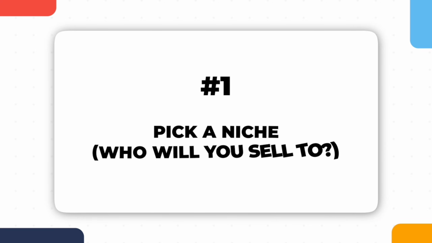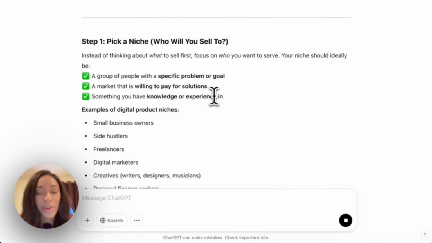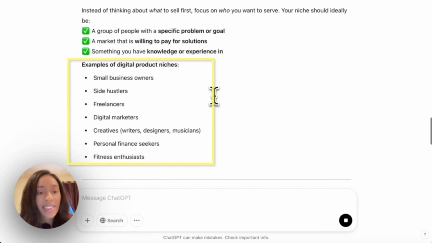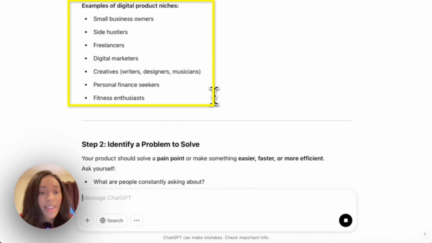Step 1, pick a niche. Who will you sell to? Instead of thinking about what to sell first, focus on who you want to serve. Your niche should ideally be 1, a group of people with a specific problem or goal. 2, a market that is willing to pay for a solution. 3, something you have knowledge or experience in. Examples of digital product niches are small business owners, side hustlers, freelancers, digital marketers, creatives like writers, designers, musicians, personal finance seekers, and fitness enthusiasts.